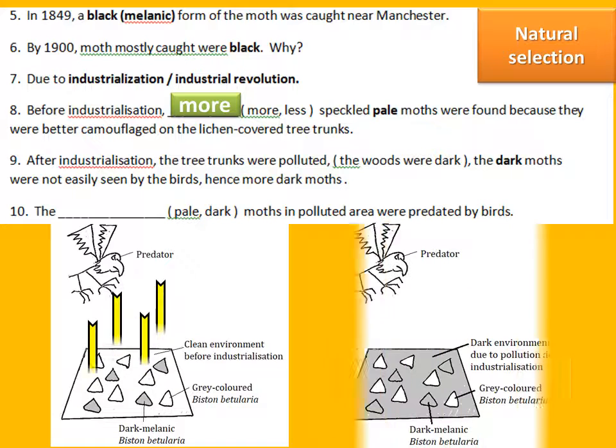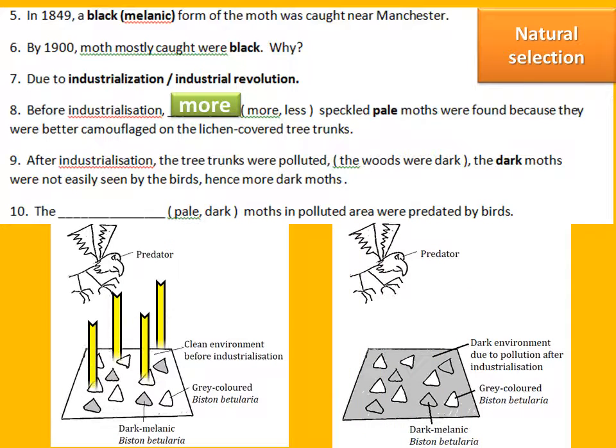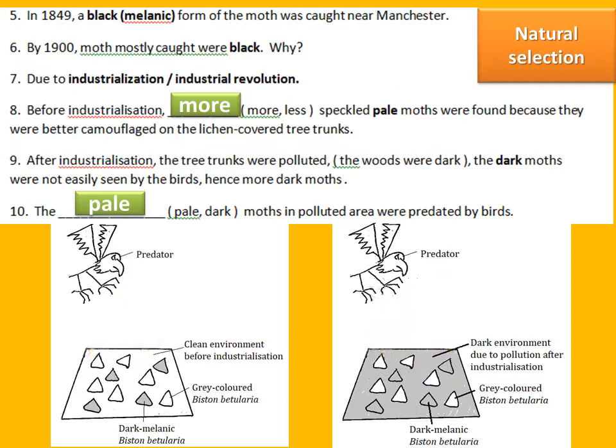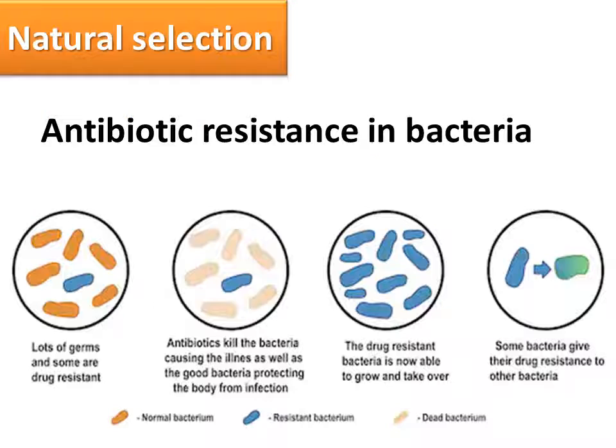Okay, so look at the picture on the right hand side. When the tree trunk is black, the predator can only see the pale moth, and the predator will eat them when they are resting on the tree trunk. So number nine, after industrialization, the tree trunks were polluted. Okay, so number 10, the pale moths in polluted areas were predated by birds.